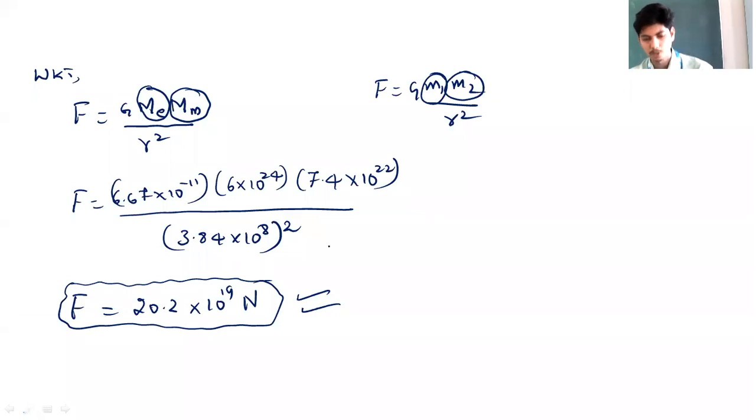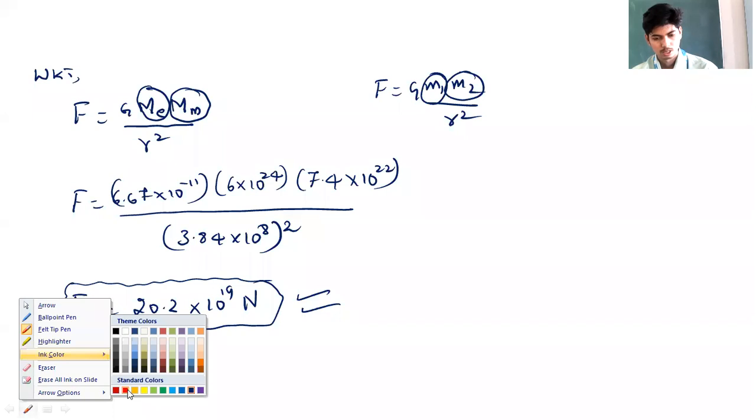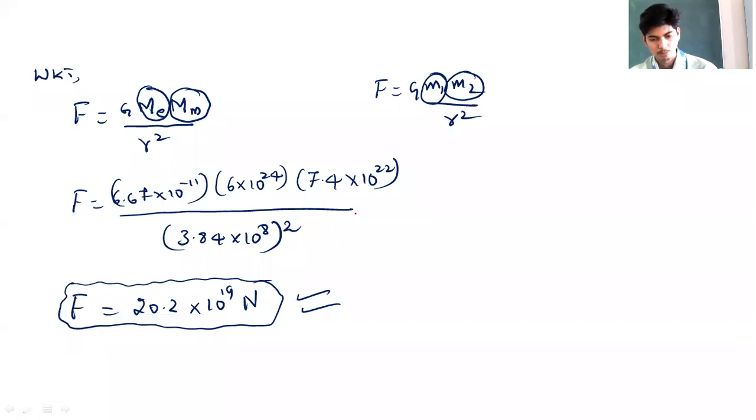Do the calculation properly. Here 10 power 8 whole square will be 10 to the power of 16, right? So do that calculation properly and the result will come out to be 20.2 into 10 to the power of 19.